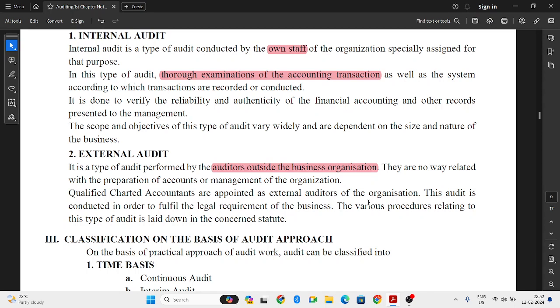So this auditor should nowhere be related to the preparation of accounts of the organization. The auditor should not have a hand in preparing the books of accounts. He is only responsible for verifying it. He should not prepare the books of accounts. Auditors are qualified chartered accountants.